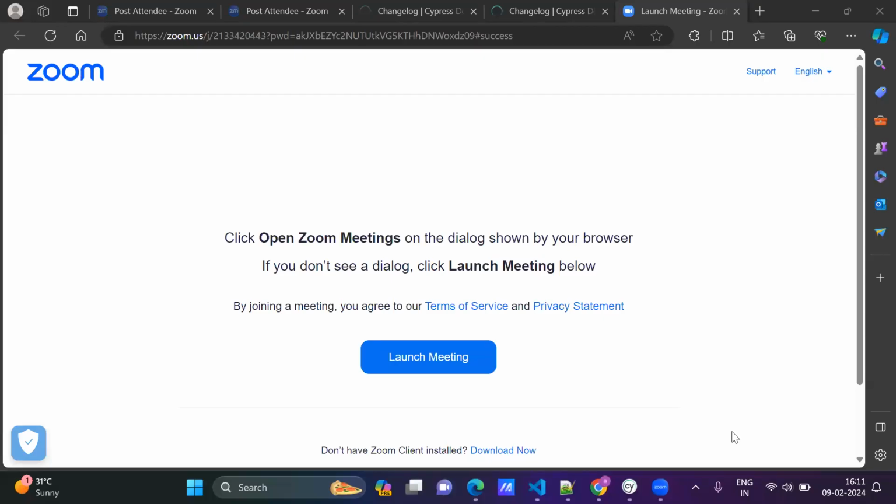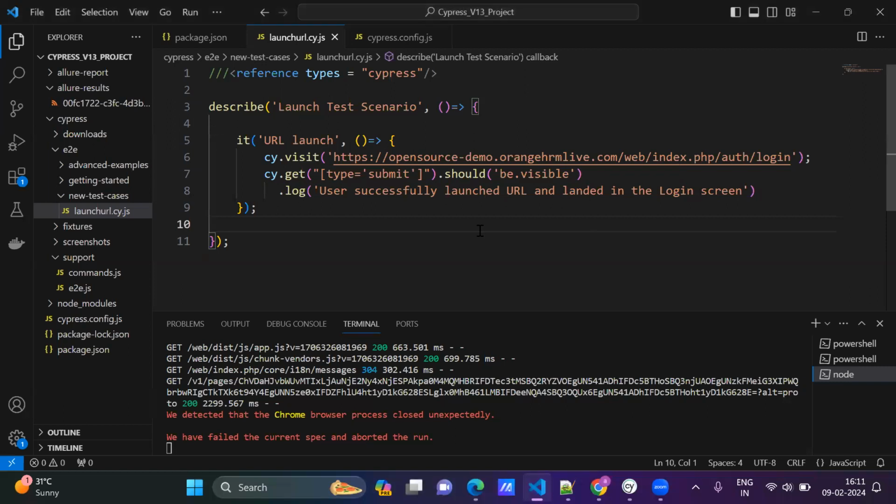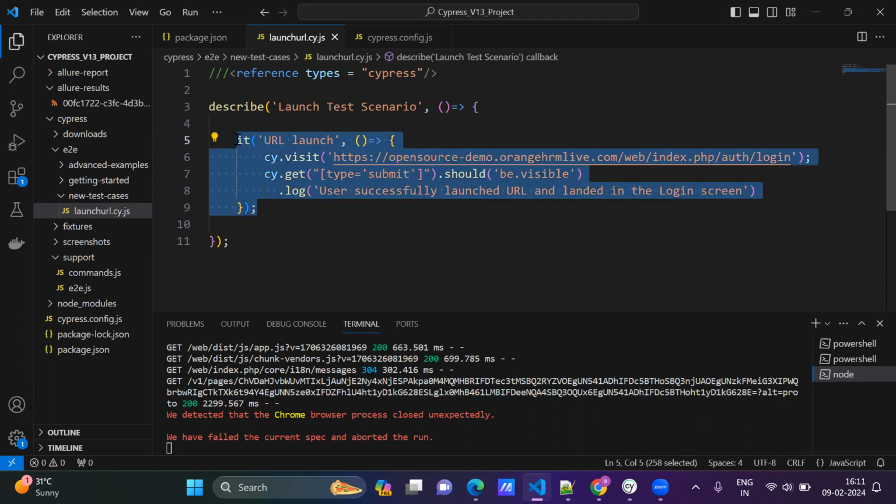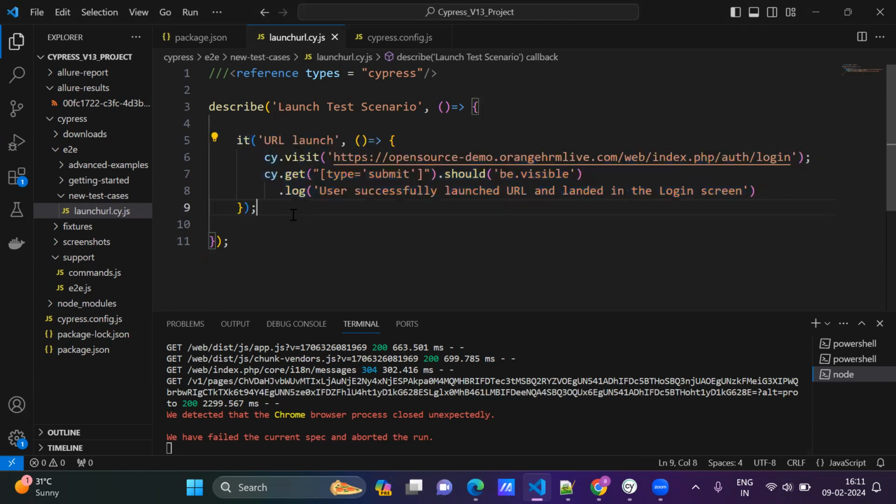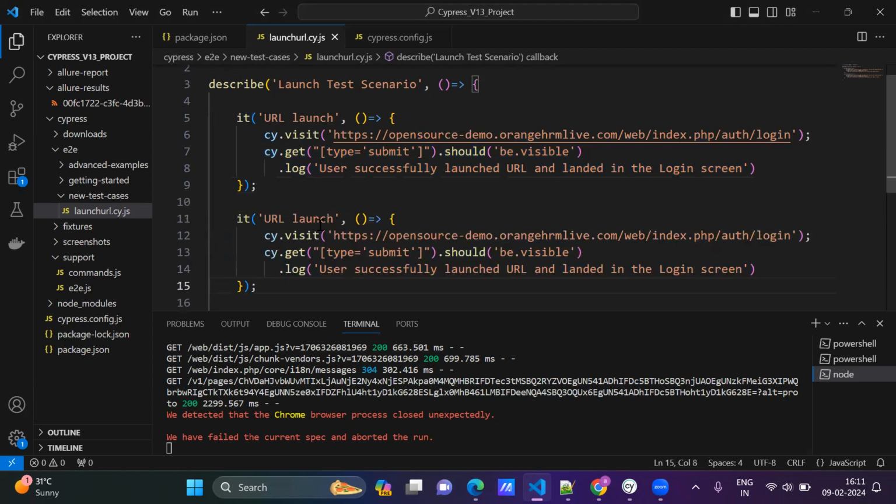We will see the difference between the positive assertion and the negative assertion. So this is the previous test case we have written. Under this launch test scenario, now I'll create one more test scenario. I'll just copy paste the same test case. Here I will change the title.